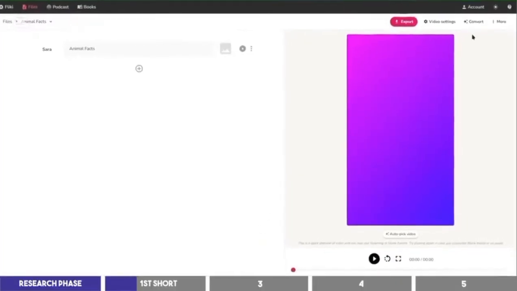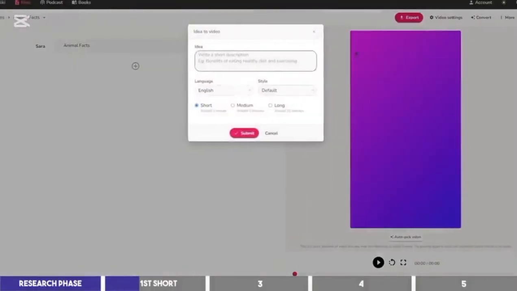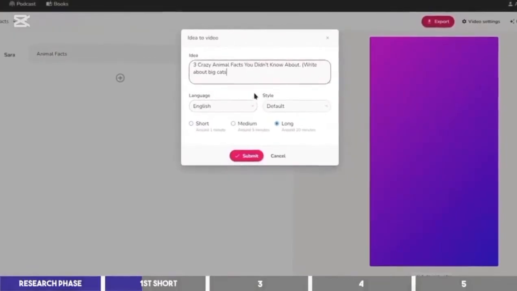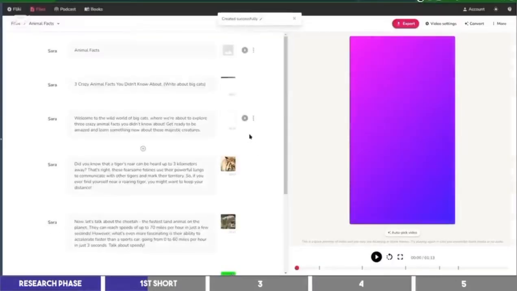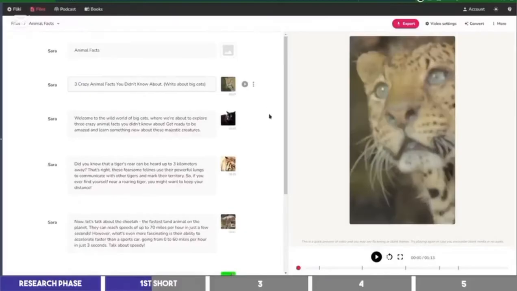To start creating the shorts, click on Convert at the upper right corner and select Idea to Video. Then input your topic and the description in this box like I did by asking it to write about crazy animal facts and specifically about big cats. Leave it on the short option and click on Submit. And as you can see, it has created the short by writing the script and finding the visuals that match the scenes. However, you may want to take it a step further by adding more scenes to it.